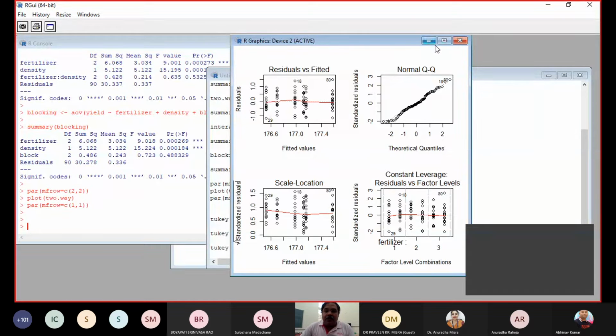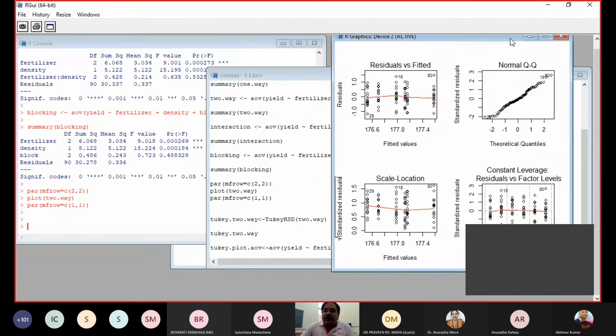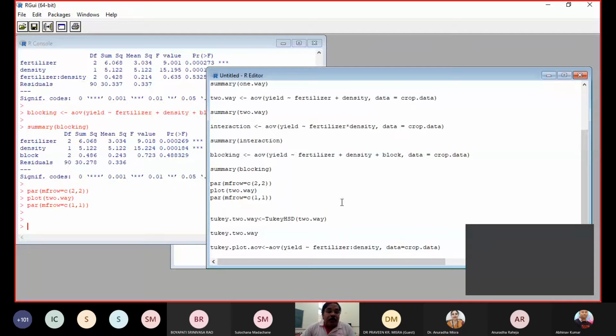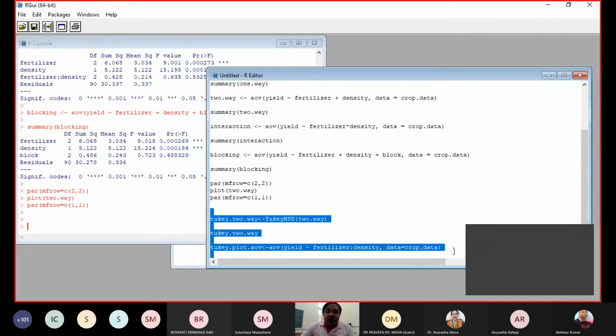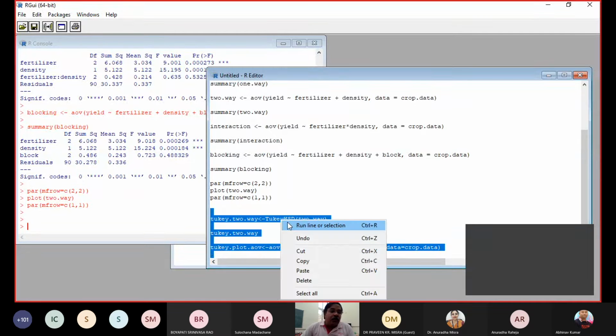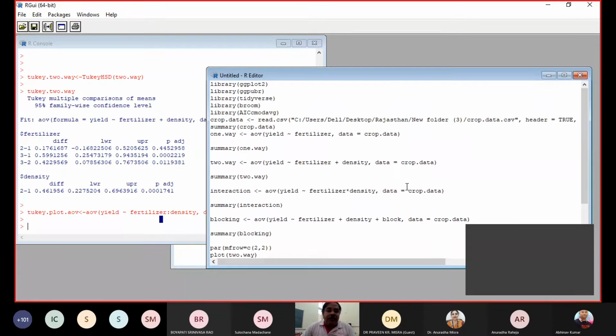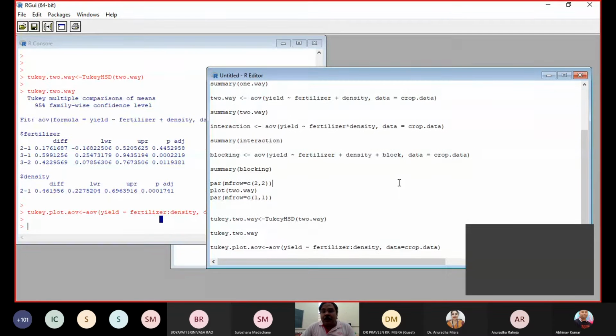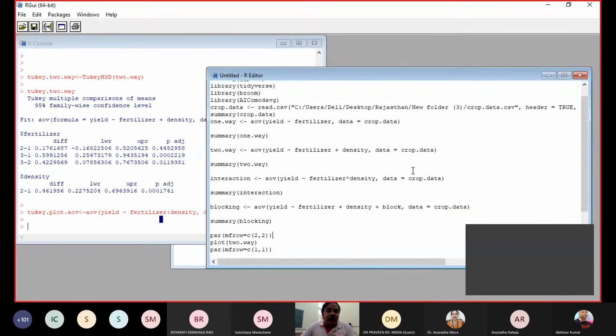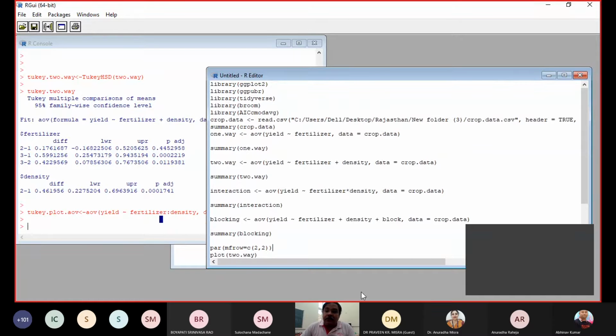We are not going to discuss these things here because I have to go to the next one also. And this is one particular design, and it is also used. These are the commands, and I will share these commands with all of you. You can use these commands for the analysis of variance for the different things. Now I am coming to the next portion.